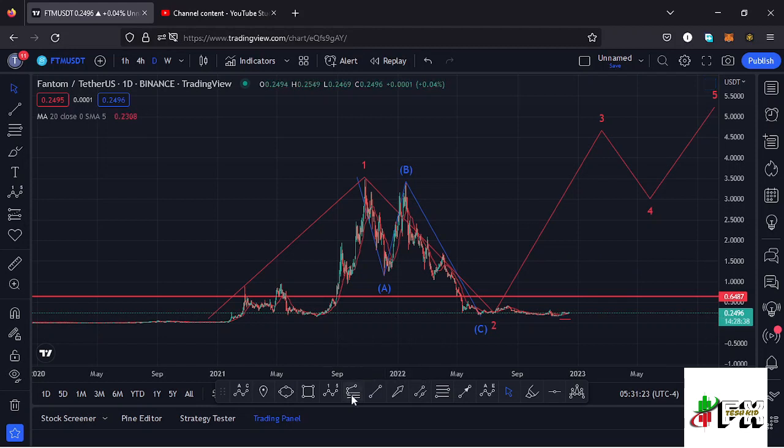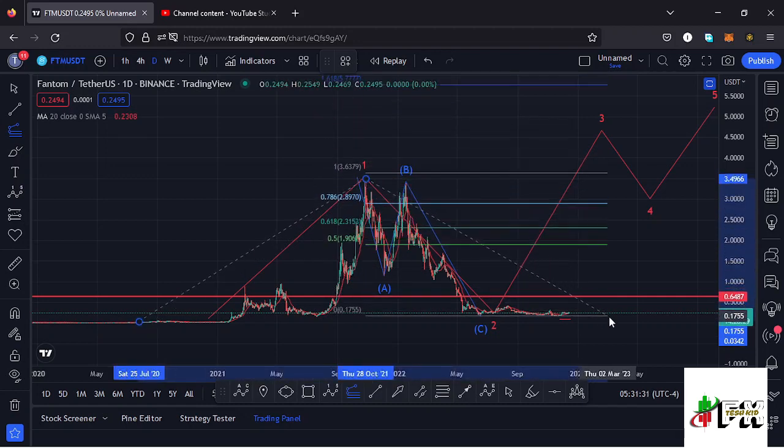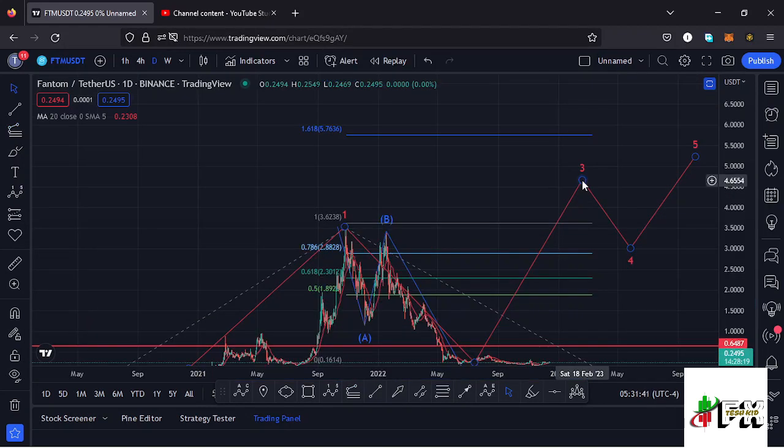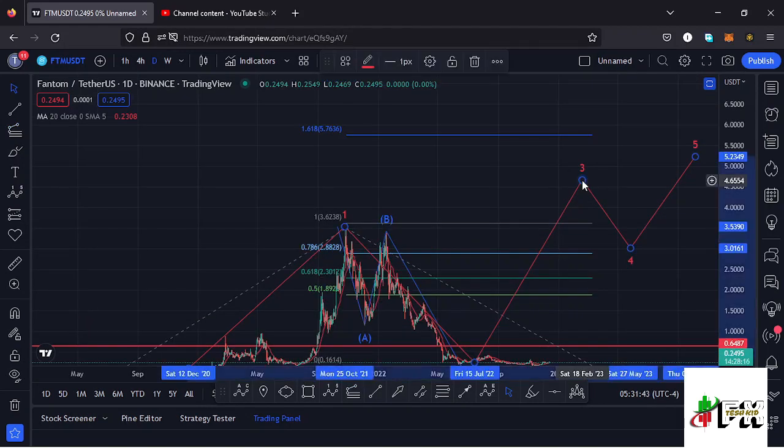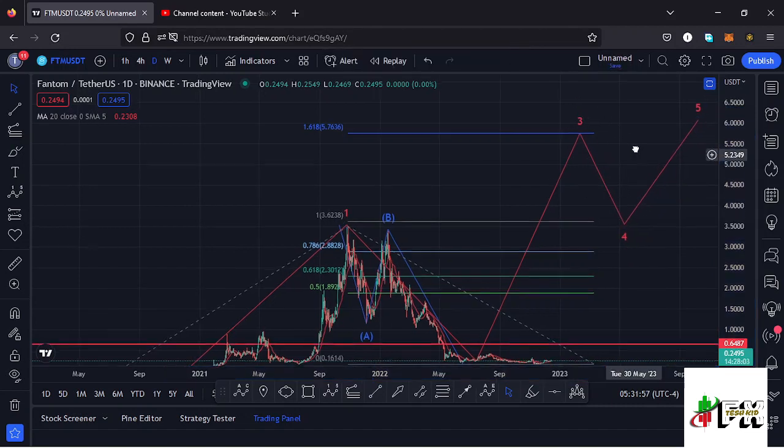Sketching out a minimum target area to the upside in the formation of that wave 3, by connecting the Fibonacci from the low of the first wave to the high of that wave 1, then dragging the fibs to the low of the second wave, that gives me a minimum target area to the upper side at the fib level 1.618, which perfectly lies at around the $5.76 mark. That is the minimum that I would expect that wave 3 to the upside to do before we see a wave 4 and then continue pushing even higher in the formation of that wave 5.